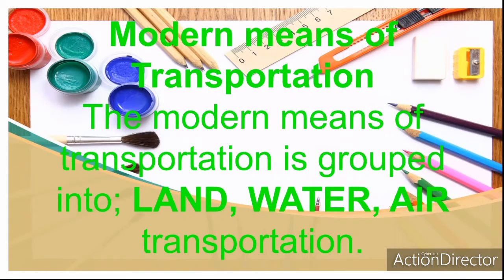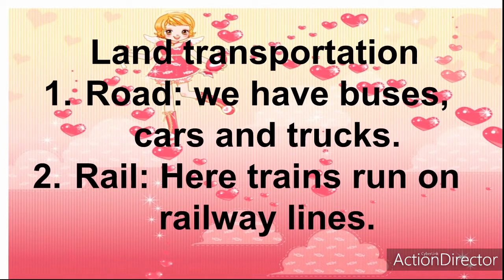Now, let's look at the modern means of transportation. The modern means of transportation is grouped into land, water, and air transportation. Now we're going to look at the land transportation. Under this land transportation, we have two medium. We have through road and by rail.